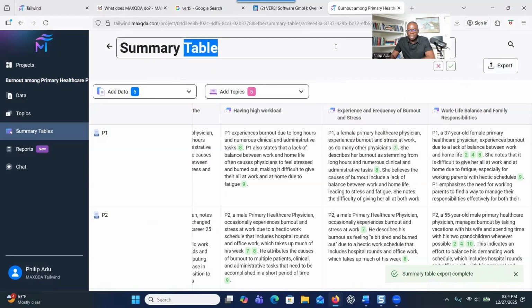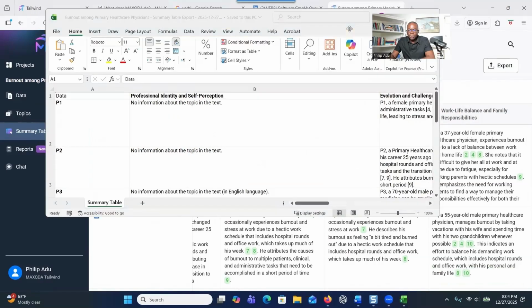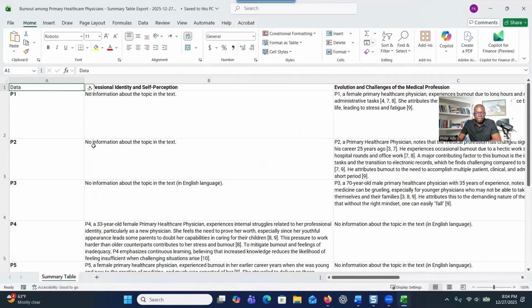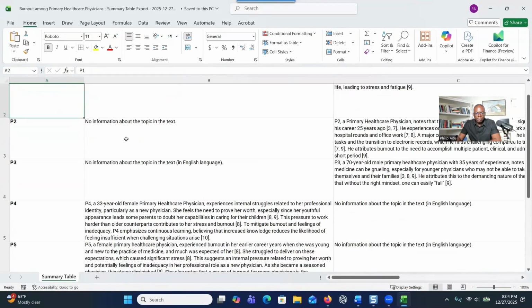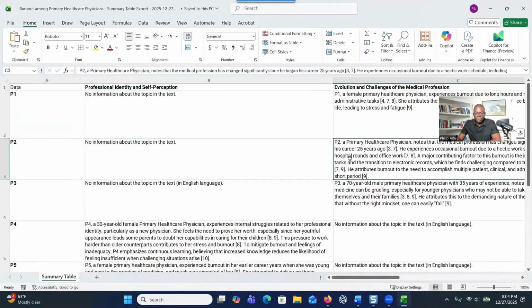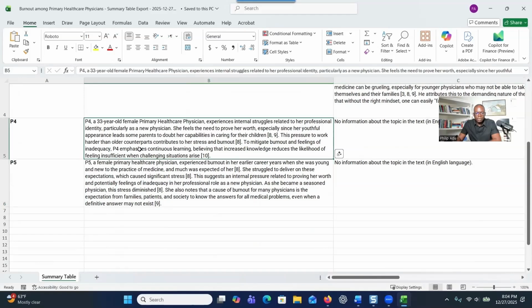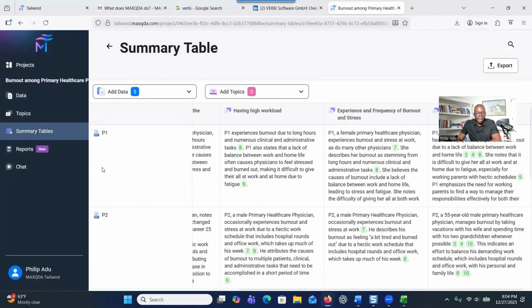Let's open and see how it looks. So you see here the same thing that you saw from the website or the AI tool, this is the same thing that we can see here, right? And all the references are there for you to look at. So now let's go back and see.